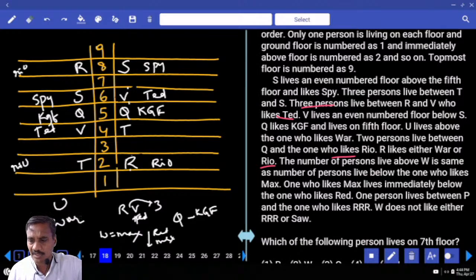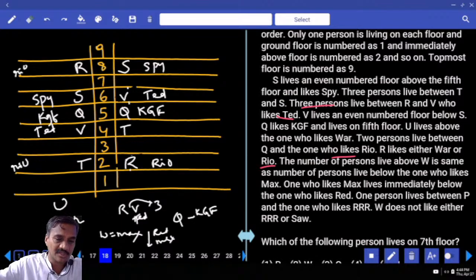Next, one person lives between P and the one who likes triple R. Now between P and the one who likes triple R, there must be exactly one. W does not like either triple R or SAW. Now U is above the one who likes war. As U is above war, tell me what are the different possibilities for this one.